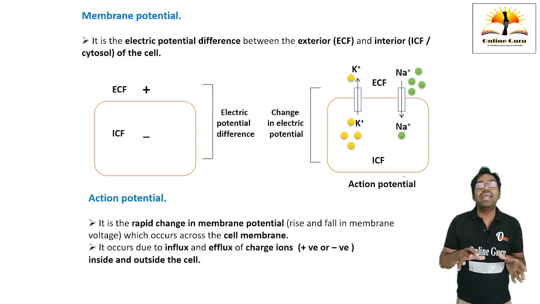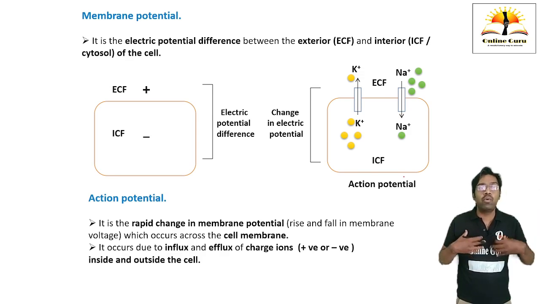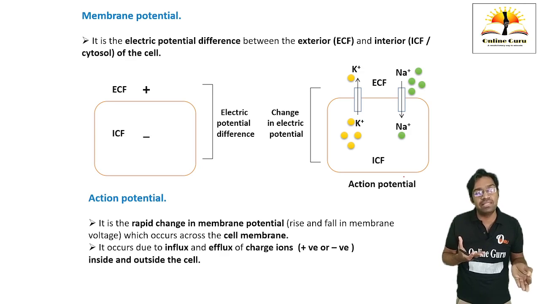To generate an action potential, there should be a particular stimulus which should come from the brain. The heart cells are going to be stimulated. When the action potential is going to generate, it will receive a signal in the form of electrical impulses from the medulla oblongata, which is located in the brainstem. The medulla oblongata contains the cardio-acceleratory center.